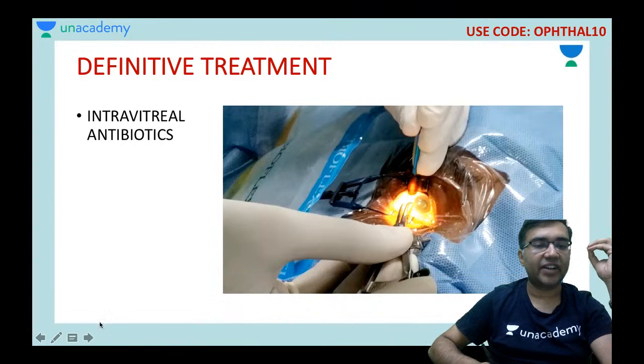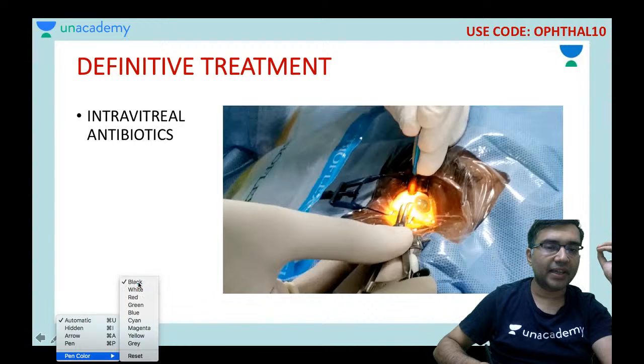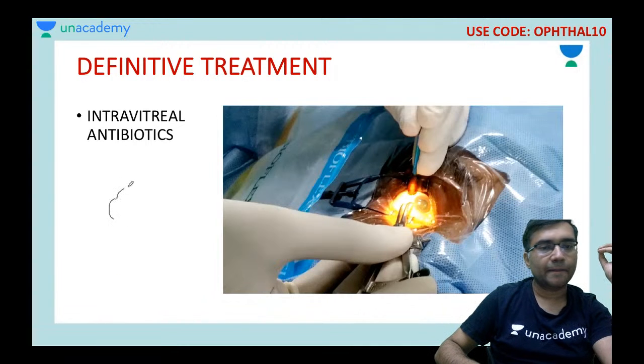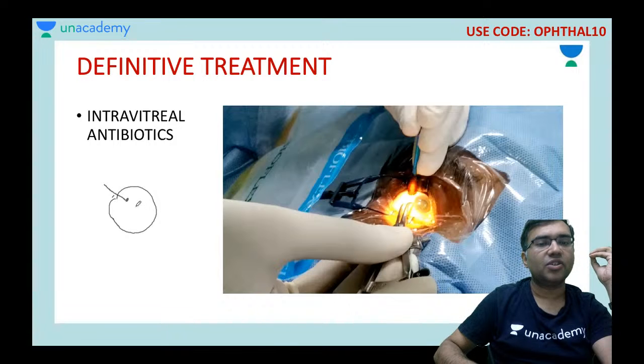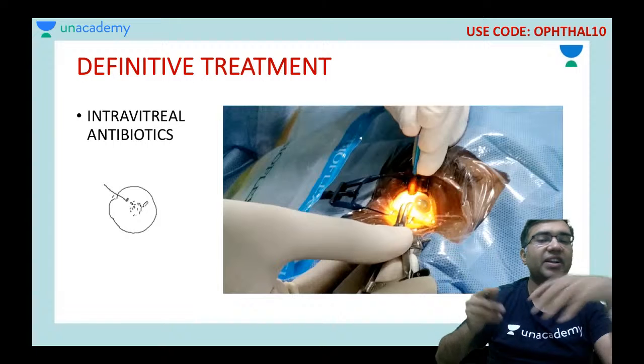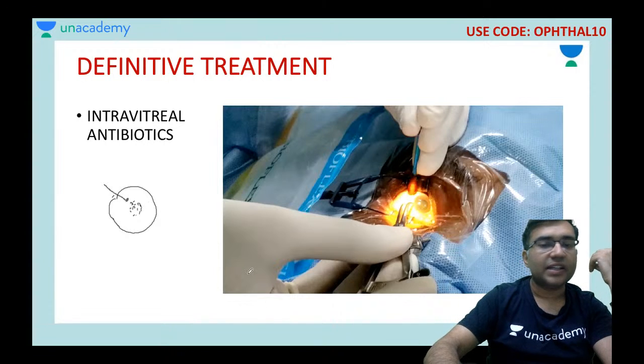in the vitreous cavity. Okay, so I just make a diagram here. So I am putting the injection in the vitreous cavity 4 millimeter from the limbus, so that it can directly come into the vitreous cavity and have effect. So see, you may get something like this.